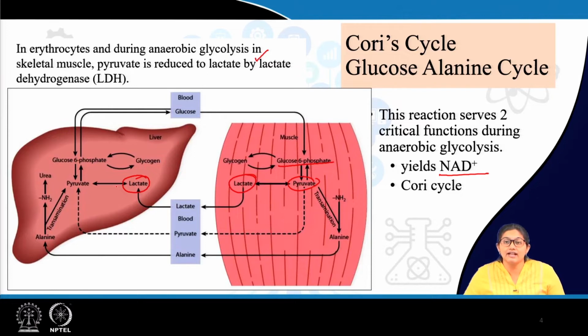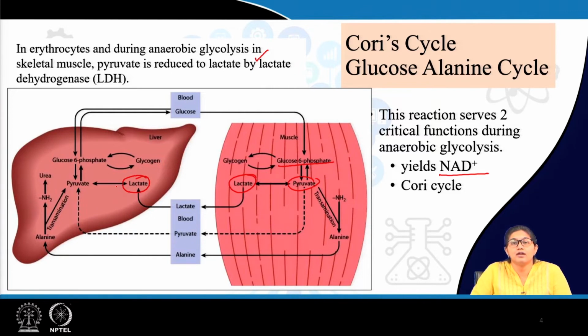So, basically there is clearance of lactate from skeletal muscle which relieves lactic acidosis, and also this lactate is utilized to regenerate glucose. So, this is basically an indirect way of providing energy to skeletal muscle. Skeletal muscle utilizes its own metabolite by transferring it to the liver, from where glucose once again comes to skeletal muscle. So, this is an indirect supply of energy to skeletal muscle, that is Cori cycle.